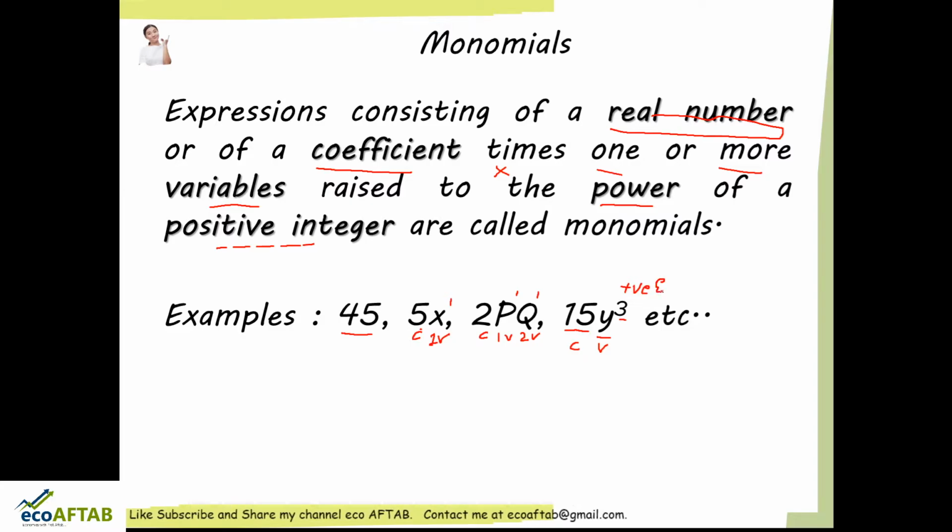So this is the meaning of monomials. Monomials can be real numbers, or else they can be a coefficient multiplied with one or more variables, and the variables can have a positive integer as their power. So with this we understood what monomials are.